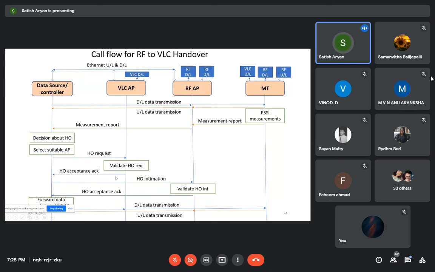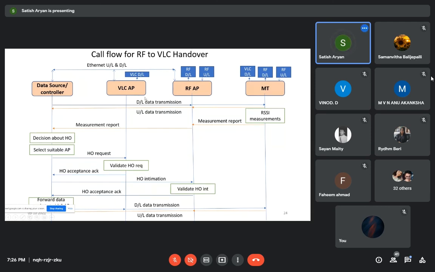And the data controller will forward the data from the RF access point to the VLC access point. Now the data streaming is from the VLC access point. This is a scenario of call flow from RF to VLC handover. Similarly, we'll have the call flow from VLC to RF handover, where it is initialized with the VLC access point.